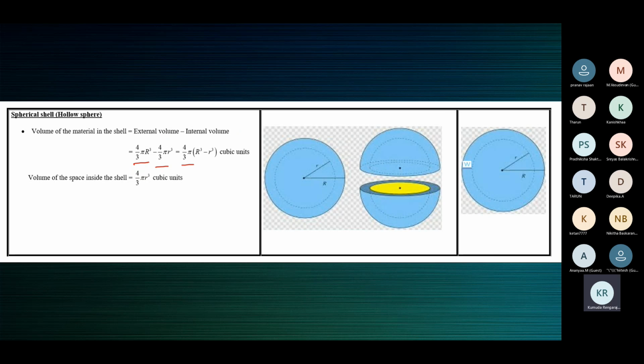Volume of the space inside the shell. Inside the shell is an empty space. Empty spherical space. Volume 4/3 pi r cubed because it's a sphere. Which r? Small r because inside. So small r, 4/3 pi small r cubed cubic units.